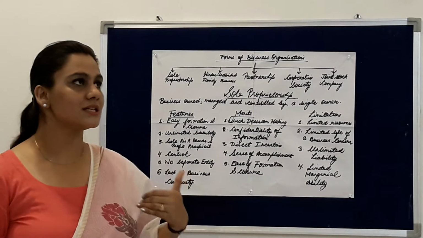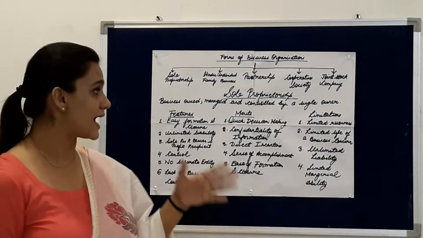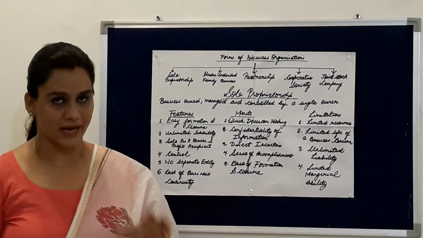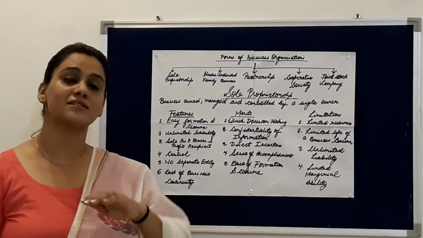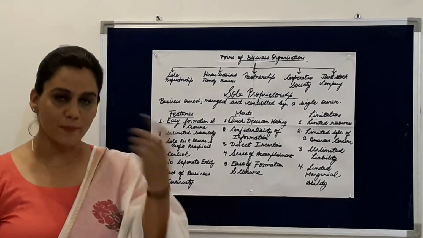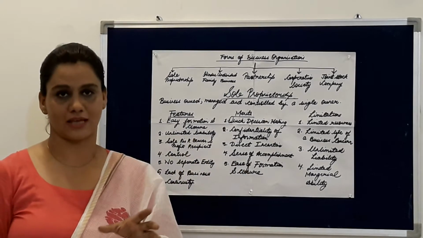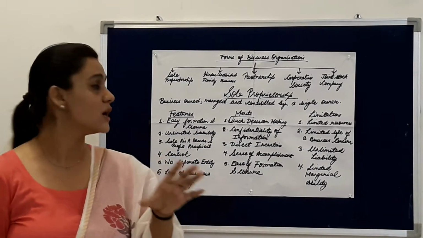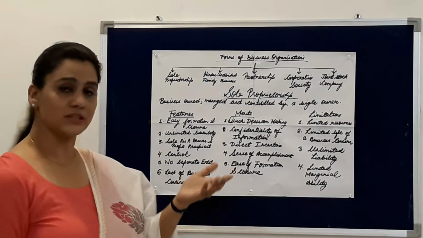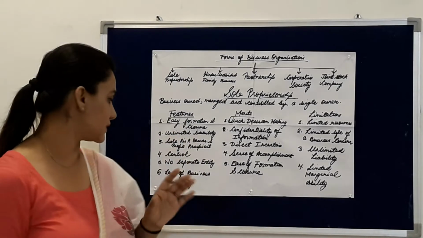No separate entity means it does not have any legal existence. It means that if any wrong is done in the business of the sole proprietor, the sole proprietor himself will be responsible. For example, if a shop is run by a person named Ram, and if something wrong or illegal is happening in the business, Ram is responsible for whatever wrong has been done. So he will be liable for it.